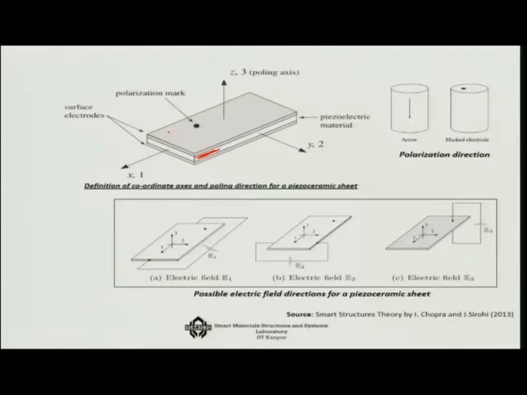Every time you purchase it in the market, you will see a black spot which gives the polarization mark. This is important and I will talk about it soon. Now, because it is a three-dimensional object, you can define very easily the three axes. So this is, suppose, the x axis or 1, y axis or 2, and z axis or 3.